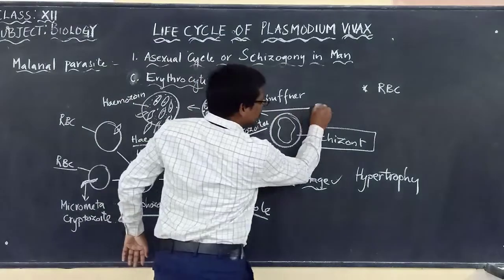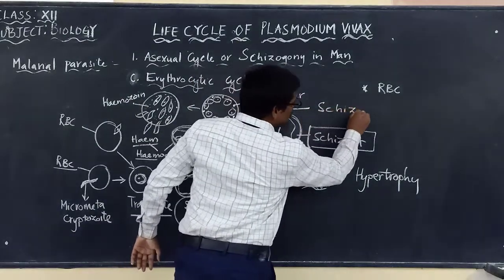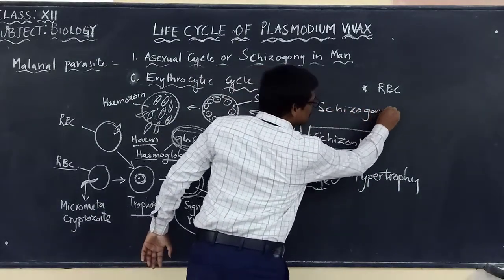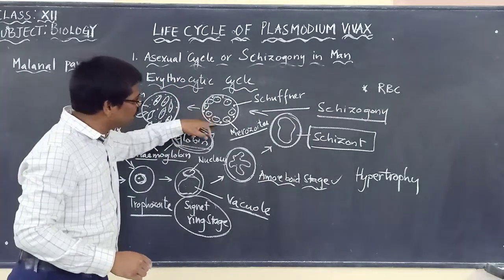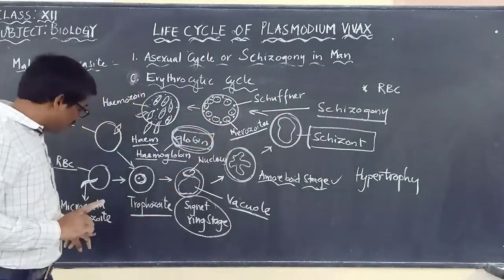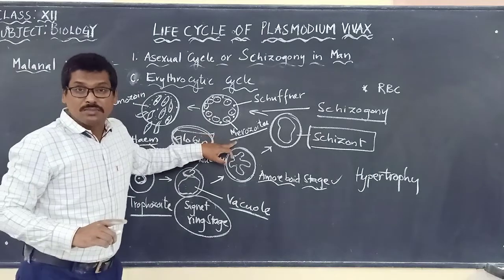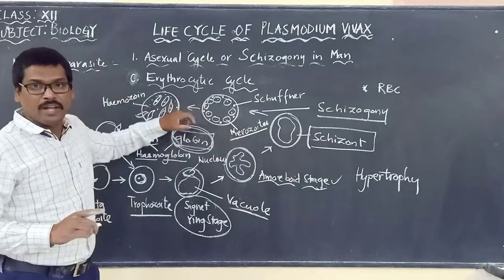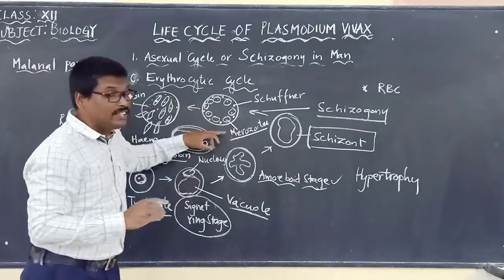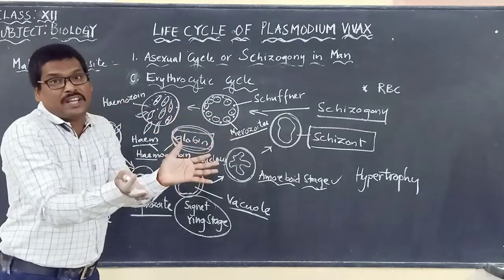So what is the process that is taking place here? Schizogony. By a process called schizogony, many cells are formed from a single parasite. Those many cells are called what? Merozoites. All these merozoites are present towards the periphery of the RBC.